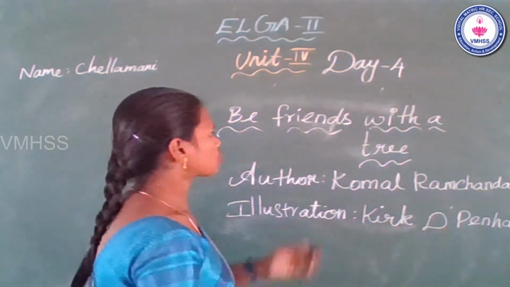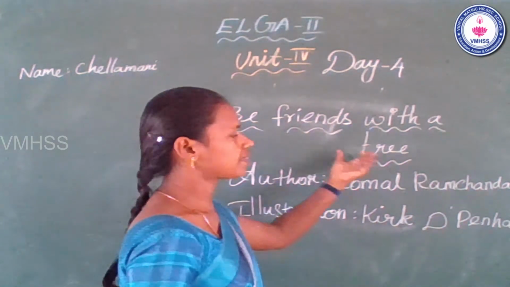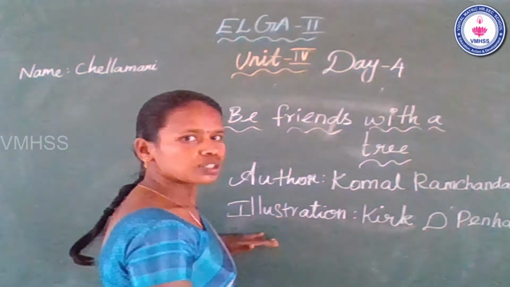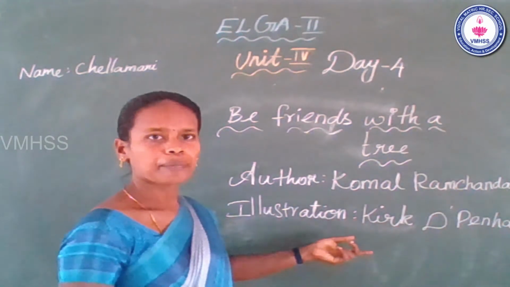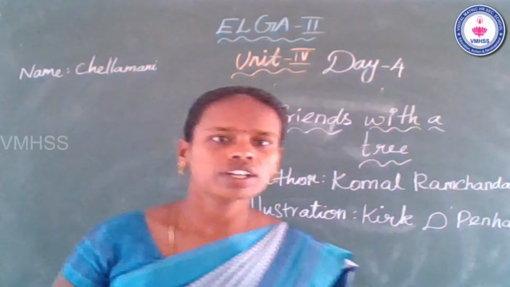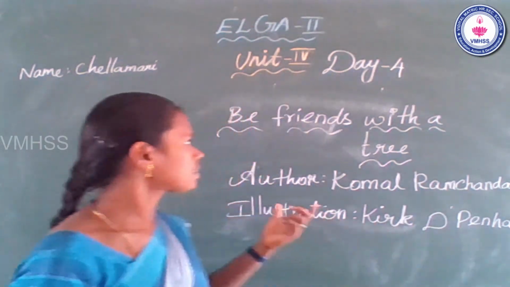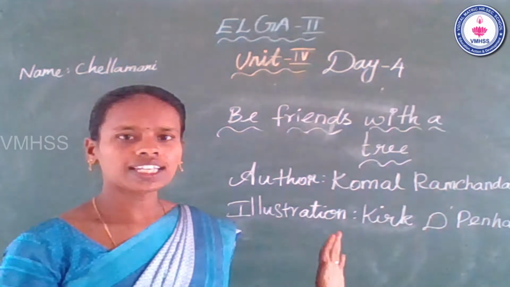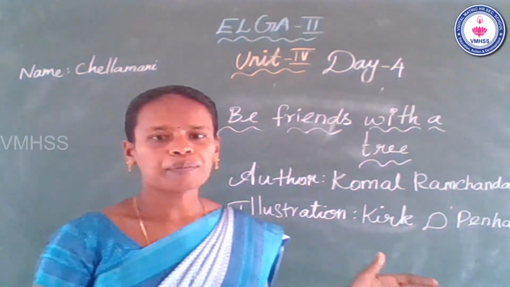Okay. The title of the story is Be Friends with a Tree. Author Komal Ramchandani. Illustration by Hegde Benka. Okay, students, the title of the story is Be Friends with a Tree. Author Komal Ramchandani. Illustrations Hegde Benka.